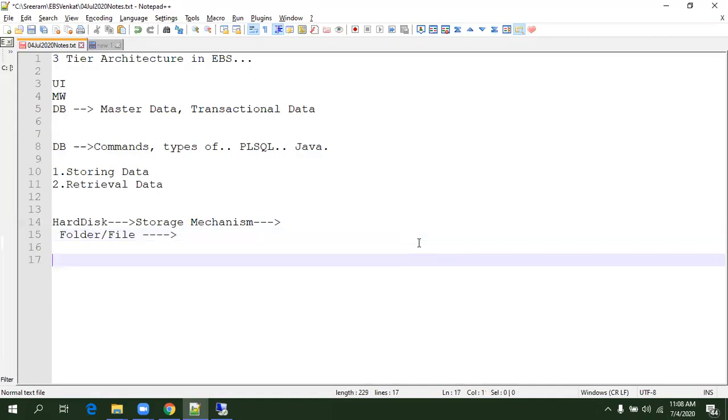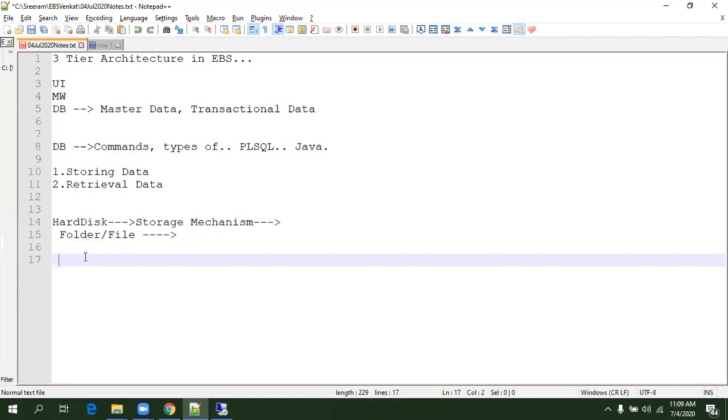Even on a hard disk, on a laptop, desktop or phone, most of the time we store the data the way we retrieve it, but the retrieval is not as fast as compared to the database.